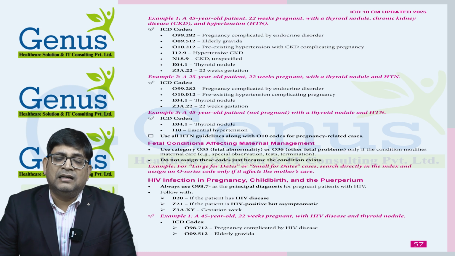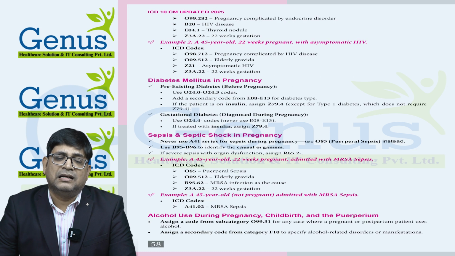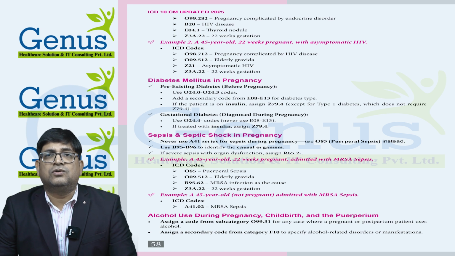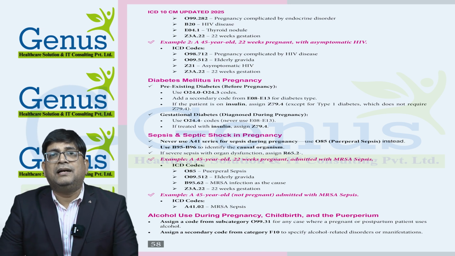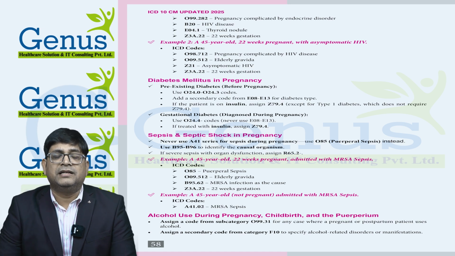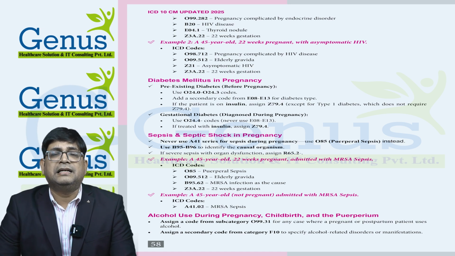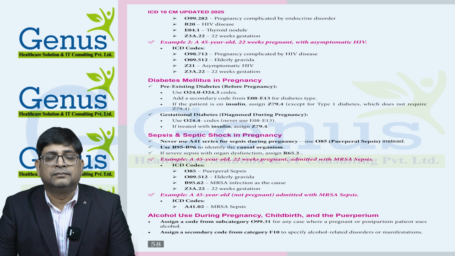Then we have another condition, diabetes mellitus in pregnancy. If the patient has pre-existing diabetes mellitus, we need to use code O24.02, O24.3. And apart from that, we need to provide an additional code for diabetes: E08, E09, E10, E11 or E13.